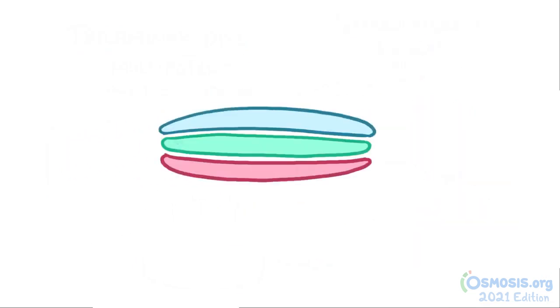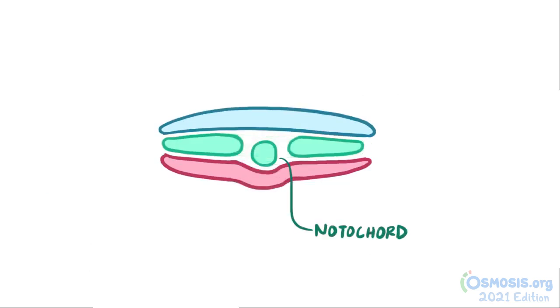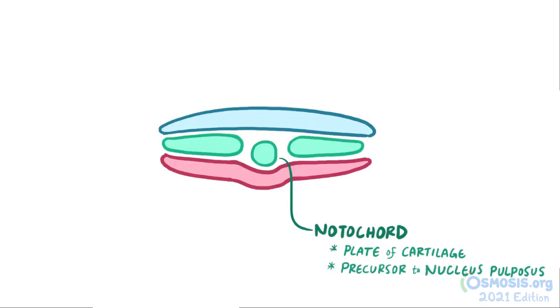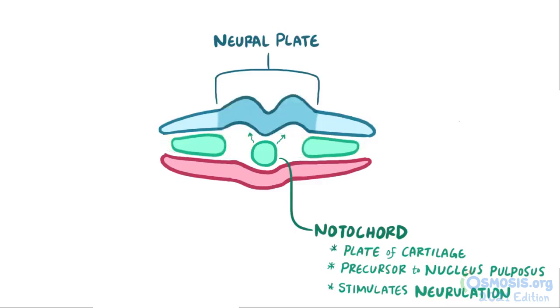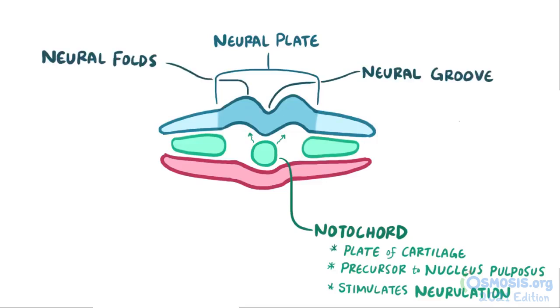During gastrulation, some mesoderm cells start to differentiate and they form a structure down the back of the embryo called the notochord. And the notochord is a plate of cartilage that's a precursor to cartilage at the center of the inner vertebral disc, called the nucleus pulposus. The notochord starts a process called neurulation, where it stimulates the cells in the ectoderm layer, causing it to thicken, forming the neural plate. The neural plate starts to fold and it dips down, forming a neural groove with edges that are called neural folds.